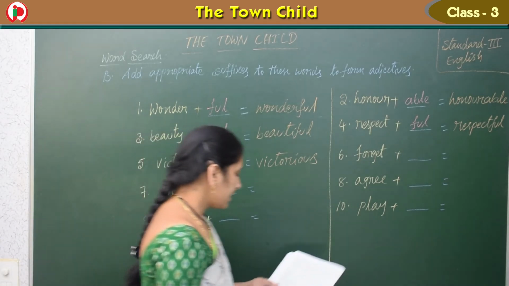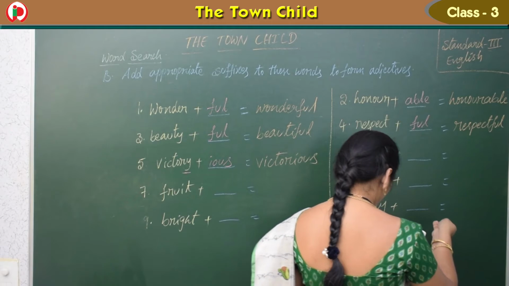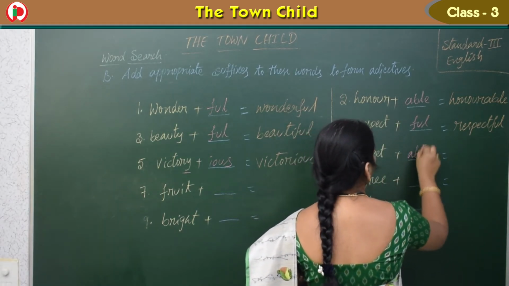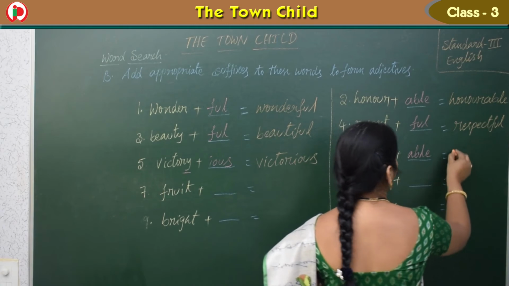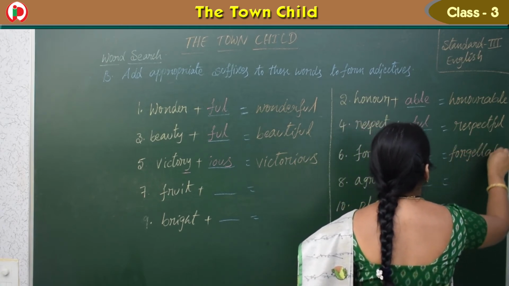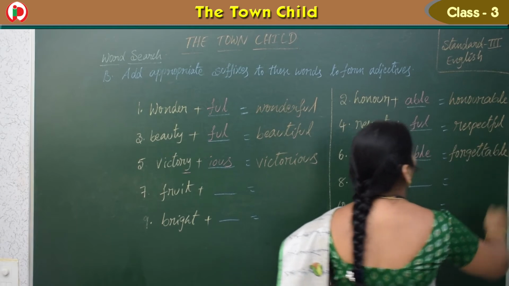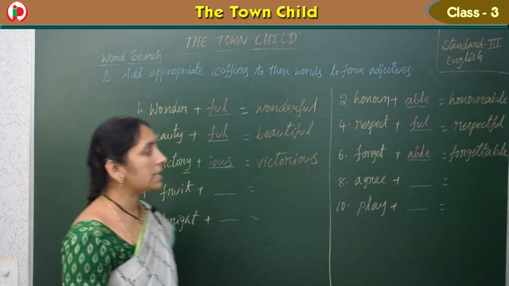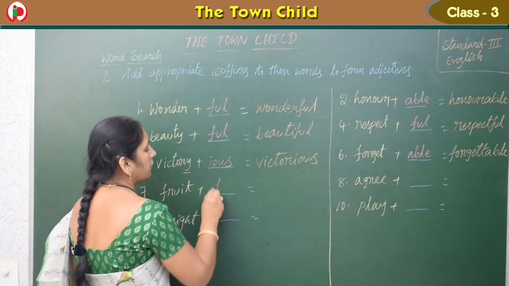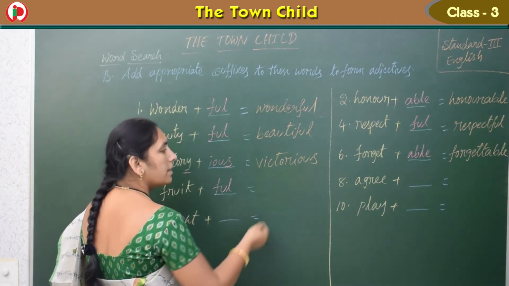And see the next one, forget. What do we get for forget? Here also we should add able. Then we get forgettable, with double T. Okay, children. Next one, fruit. For this also we should add full only.